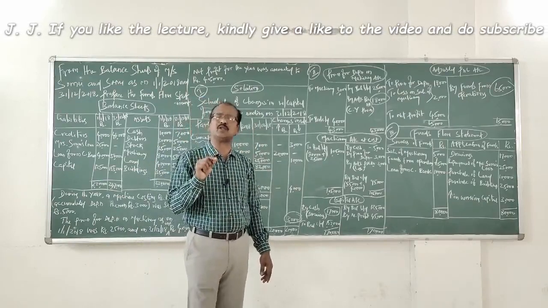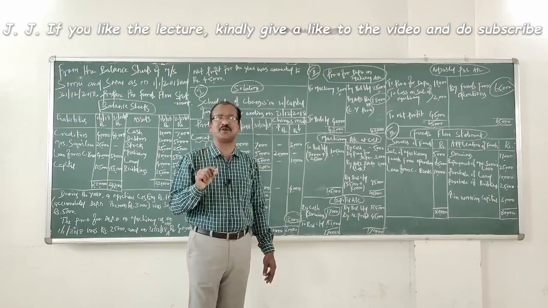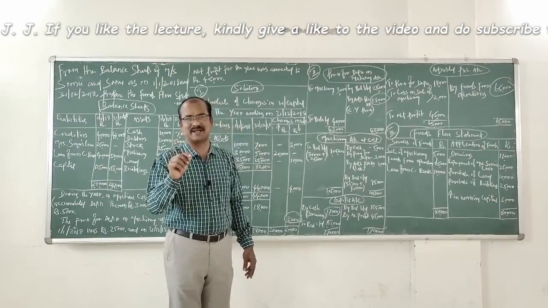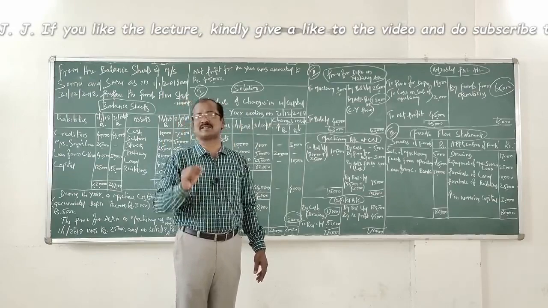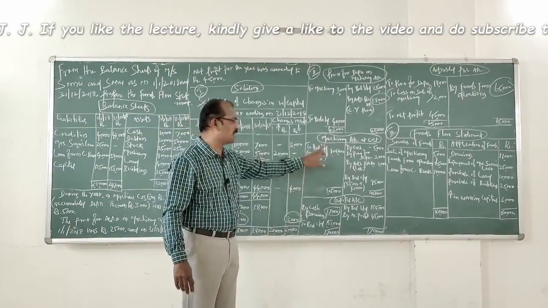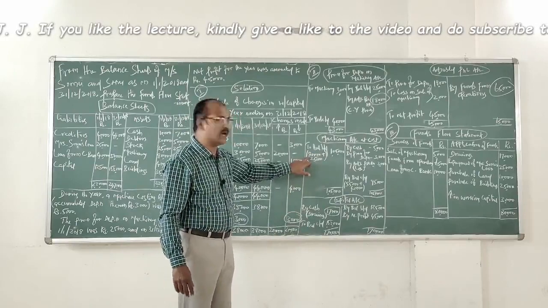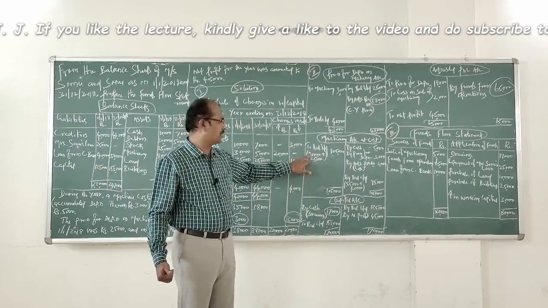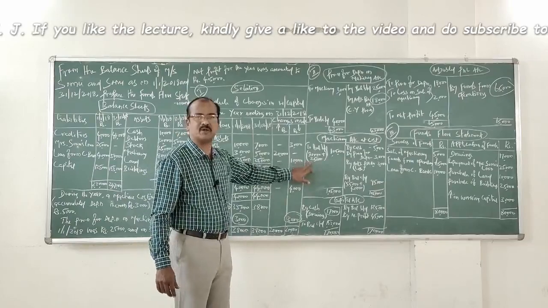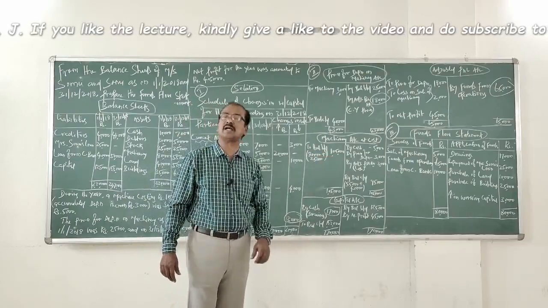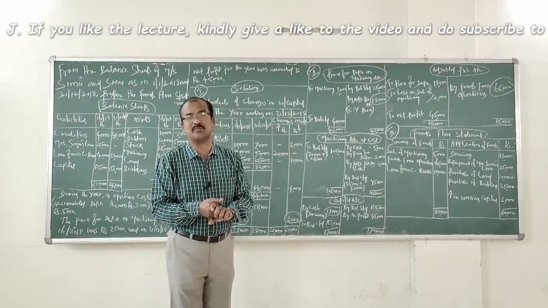Now, where should you write the opening balance for machinery account? Machinery being an asset, it is a debit balance. Therefore, write the opening balance on the debit side. So, to balance brought down. This is the book value of the machinery in the beginning plus the opening balance of provision for depreciation 25,000 put together. What is the opening cost value of machinery?